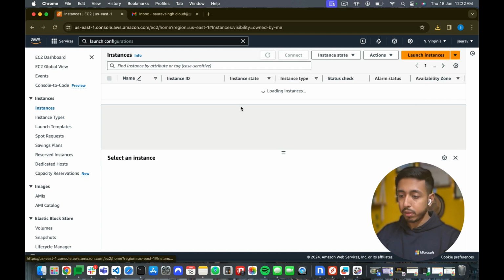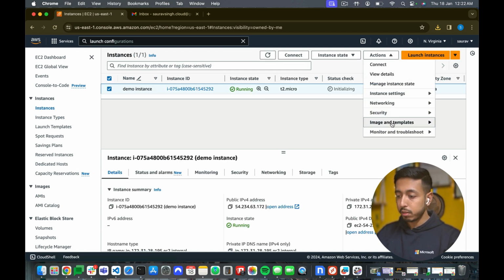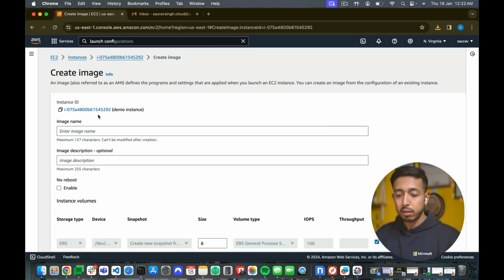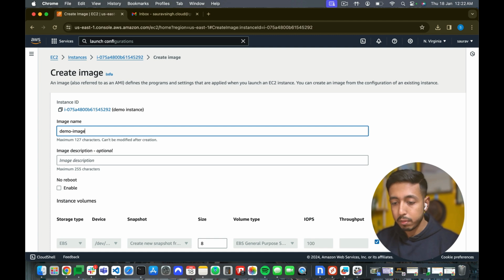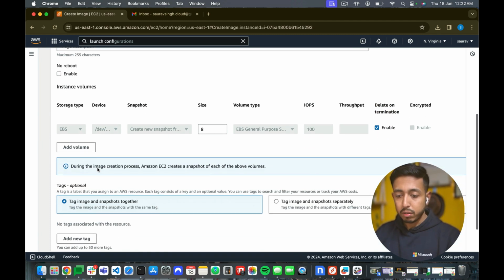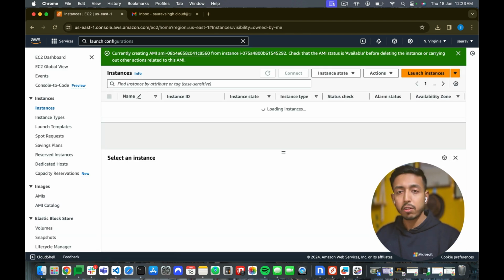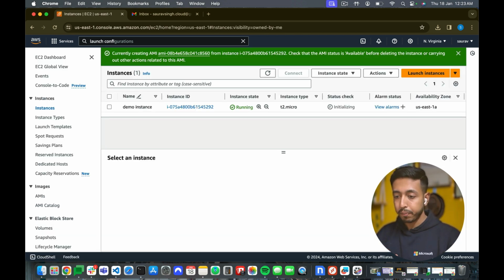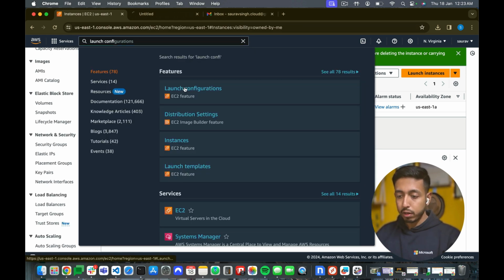Coming to the instance, all right, it's in the running state. If I go to actions, image and template, and click on create image, I can name it demo image. Nothing else, just the basics. I'll just create the image. I'm trying to keep it as simple as it can be. So the instance image is created. Now we will be able to create the launch configuration.